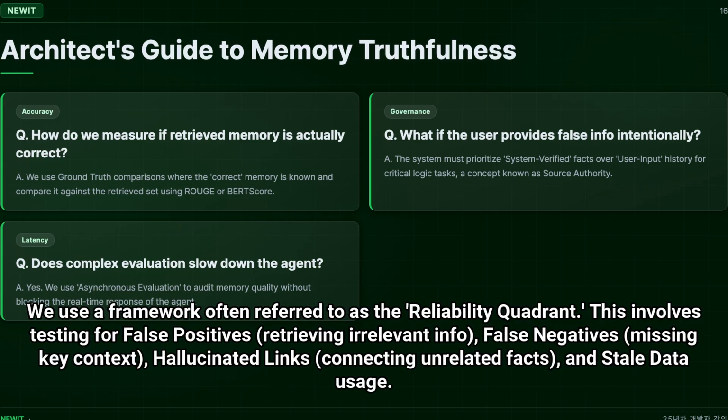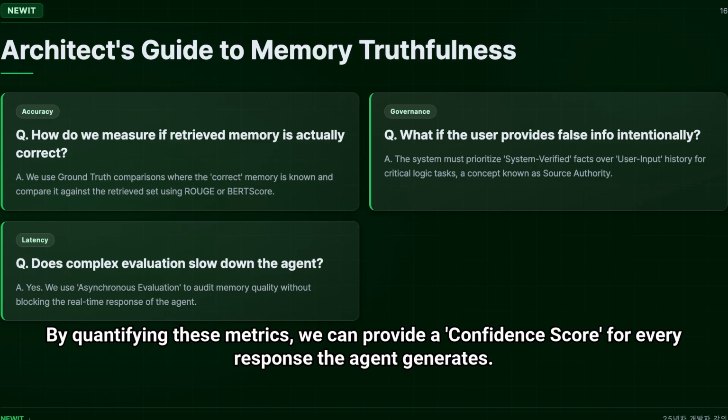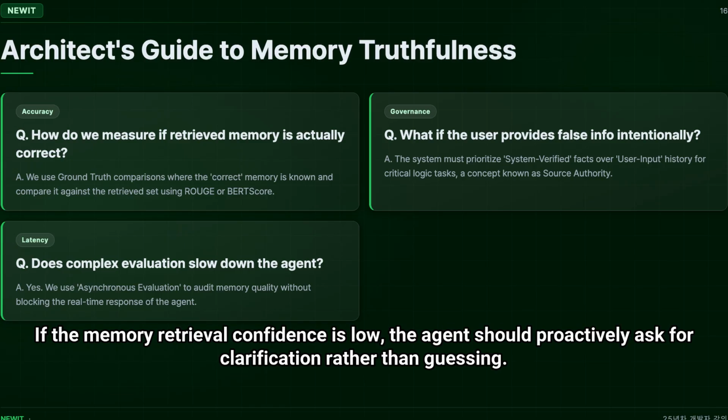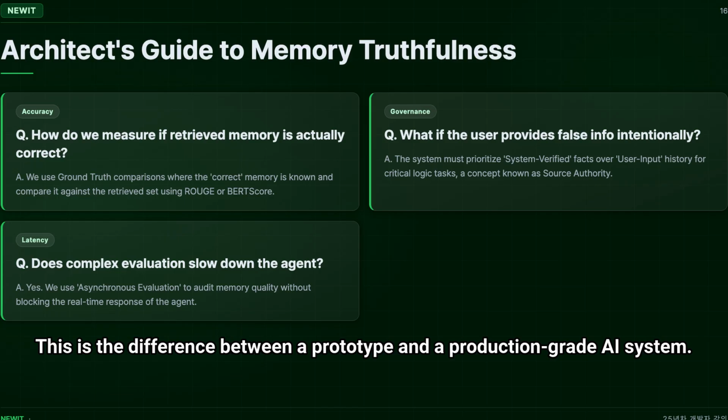We use a framework often referred to as the reliability quadrant. This involves testing for false positives, retrieving irrelevant info, false negatives, missing key context, hallucinated links, connecting unrelated facts, and stale data usage. By quantifying these metrics, we can provide a confidence score for every response the agent generates. If the memory retrieval confidence is low, the agent should proactively ask for clarification rather than guessing. This is the difference between a prototype and a production-grade AI system.